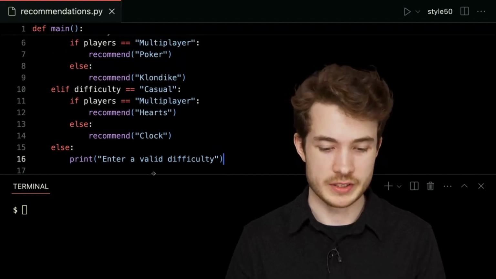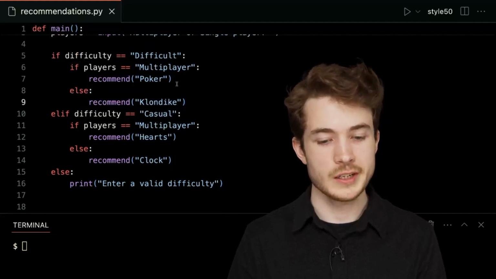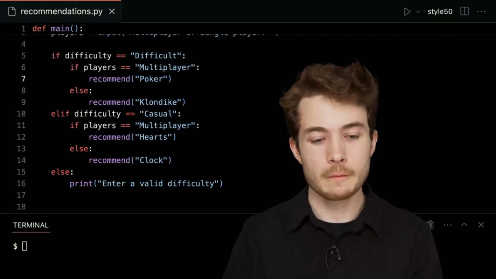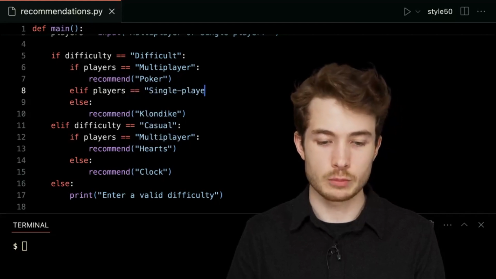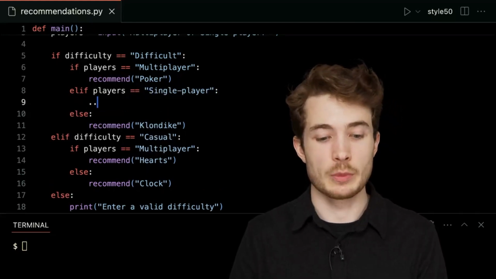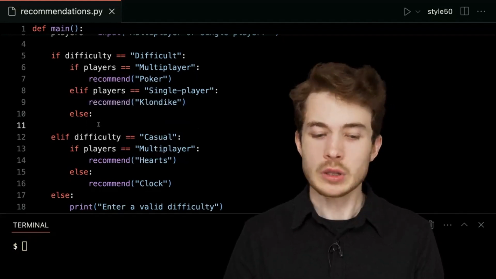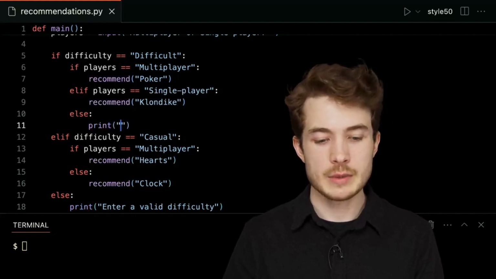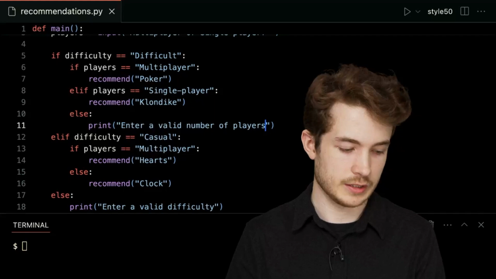Now, what else can we do inside here? I think there's still the same problem with these two conditional structures here. Let's make use of elif here as well. I'll say elif players is equal to single player, just like this. That opens up a new branch that I can then move Klondike into. And then down below, why don't I print maybe enter a valid number of players, just like this.